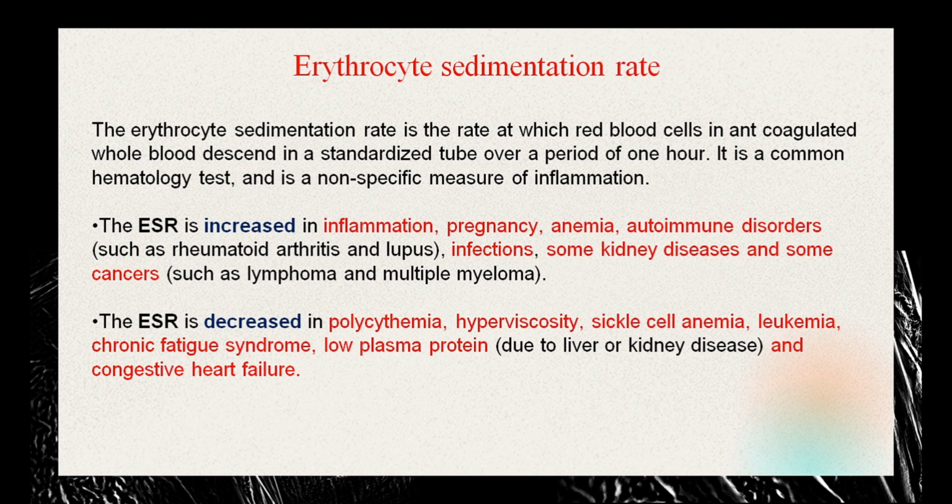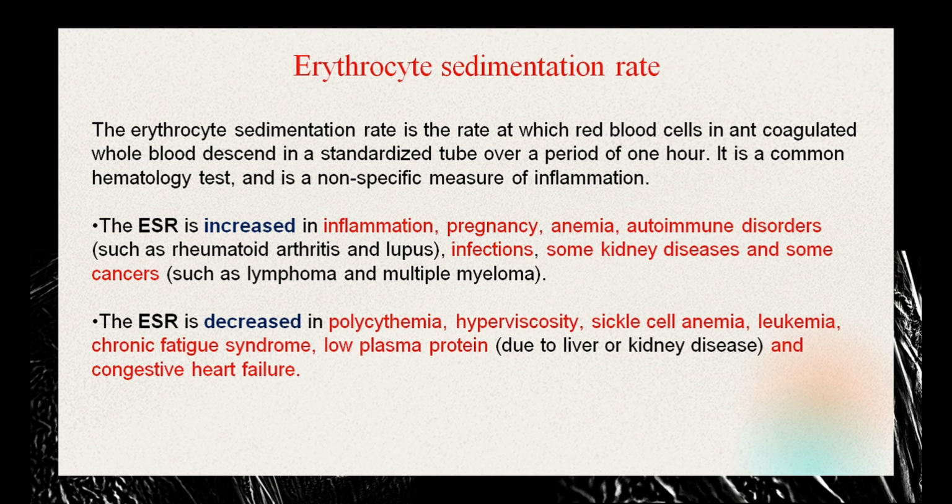Now, when there is decreased ESR, that means the erythrocytes settle down quite quickly. So it would be seen in cases when there are a lot of red blood cells in the body, which is seen in polycythemia, and polycythemia means there are more cells as compared to the plasma levels. There is hyperviscosity, which is a condition when the ESR can be decreased, and there's sickle cell anemia, there's leukemia, there's low plasma proteins like due to liver or kidney diseases, or even congestive heart failure.